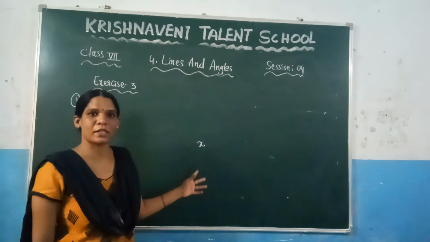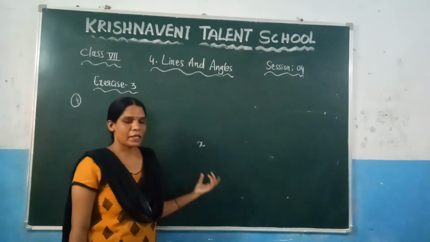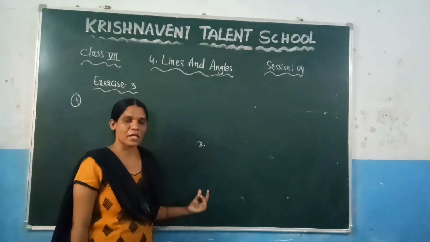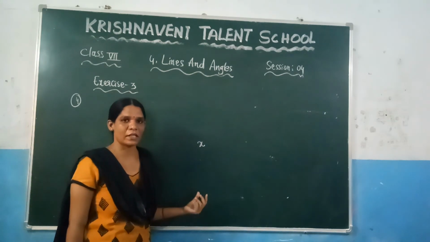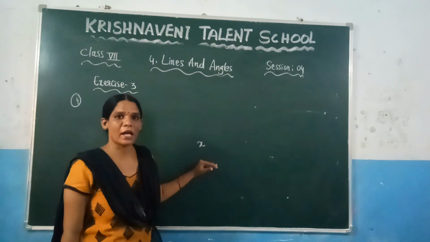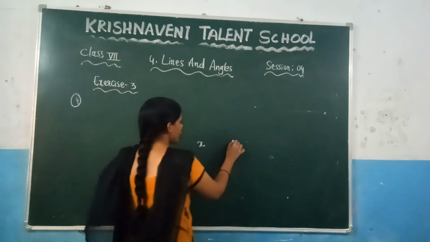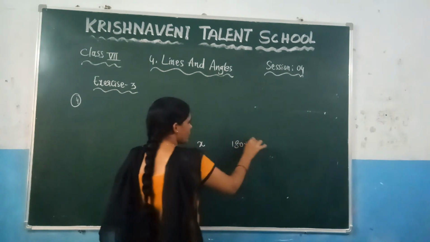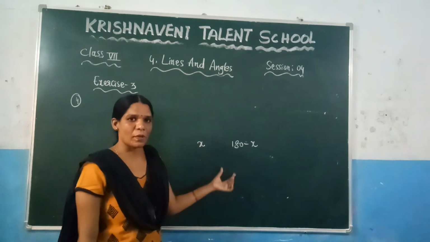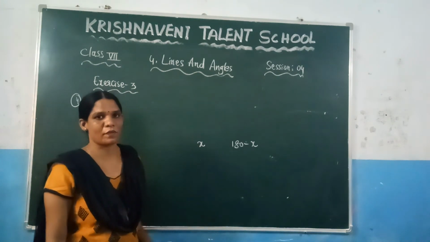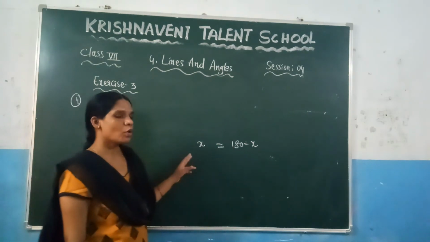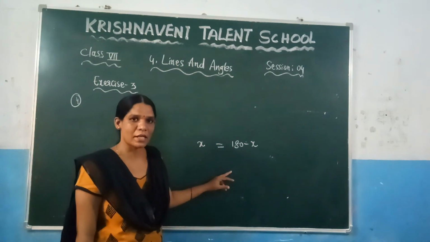Just now we have calculated this in the earlier problems. They asked what is the supplementary angle of 110 degrees, so we subtracted 110 from 180. Similarly here, let us consider one angle as x. The supplementary angle of x is 180 minus x. The two angles are supplementary to each other and are also equal. So here they said that these two angles are equal. Now you need to find what those two angles are based on this condition.